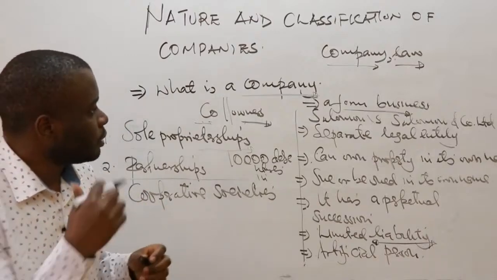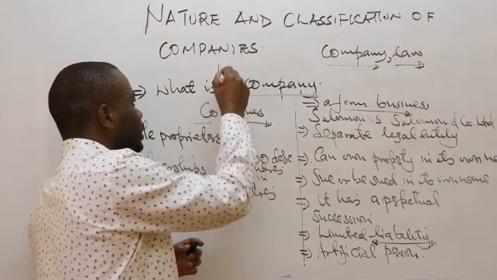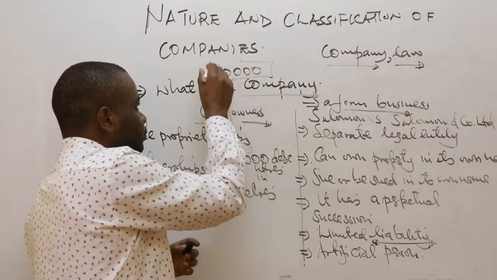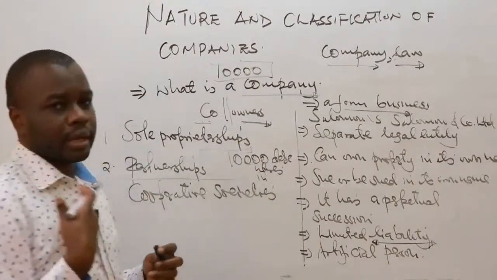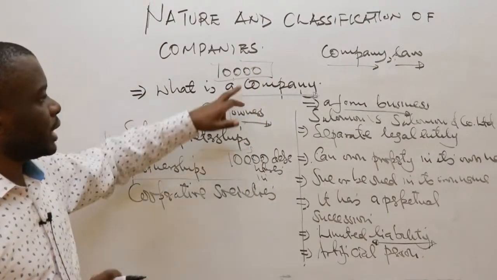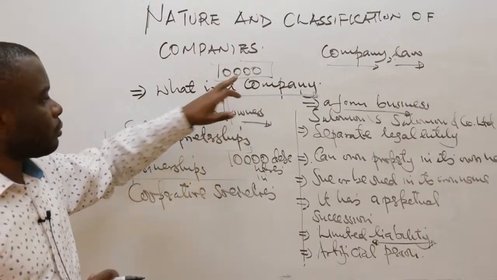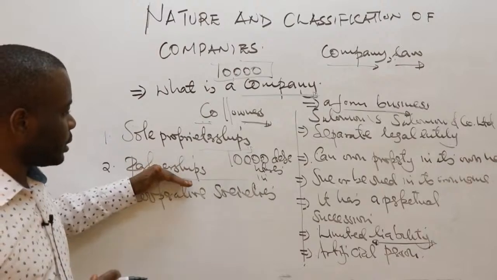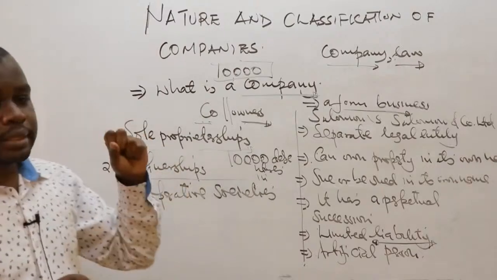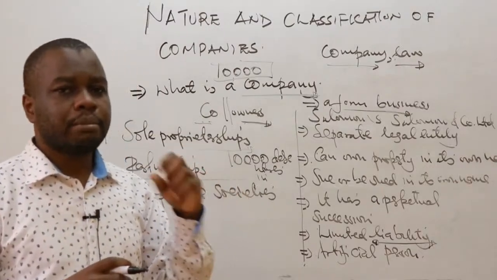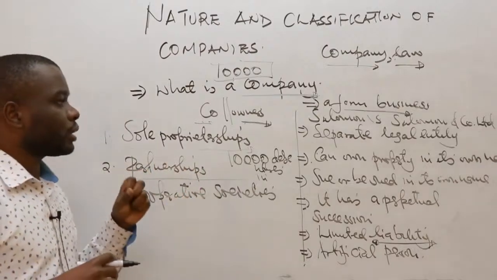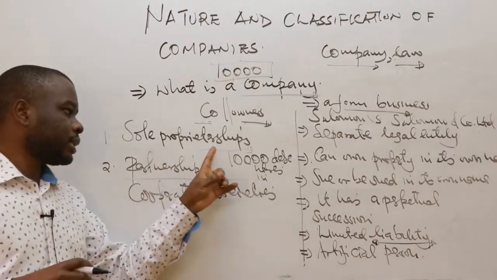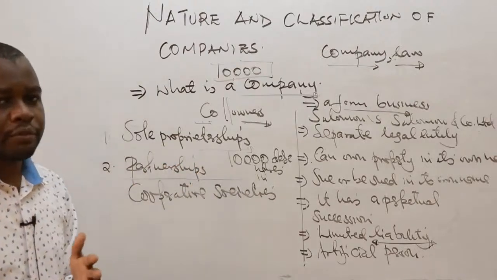For example, if you guarantee to give 10,000, then your liability, how far you're liable in the company, will be up to 10,000. But if you look at a partnership, the liability is not limited. In case the business has liabilities, for example a bank loan, and the business cannot sustain the payment of the bank loan, then the owner of the business is the one who will likely be liable to pay for the bank loan.